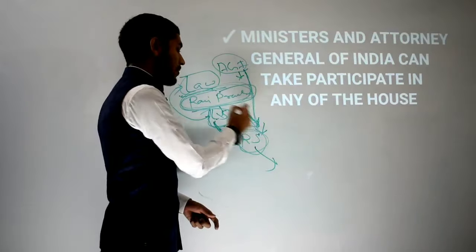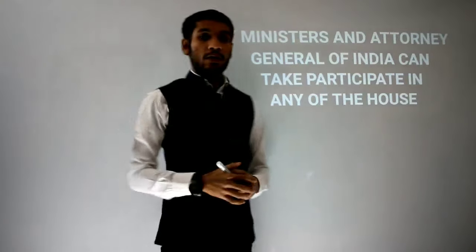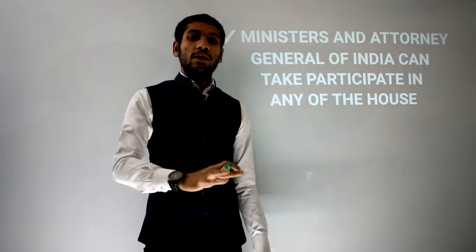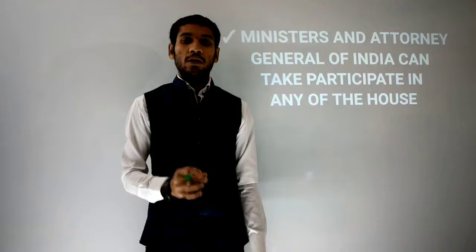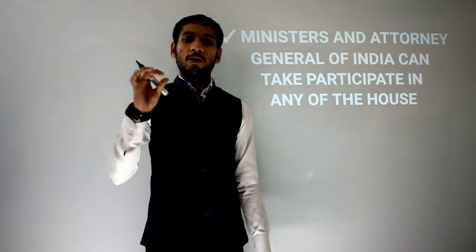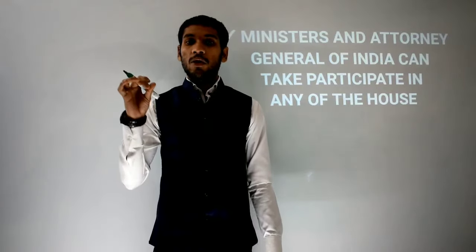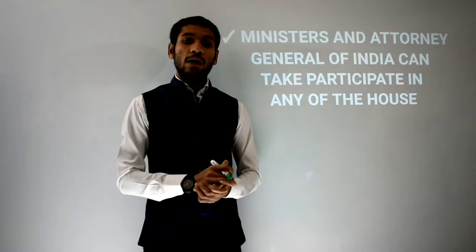Now just listen to the interesting thing again. Tell me, if you do not contest the election of Lok Sabha and do not contest the election of Rajya Sabha, you are not a member of parliament, it means you are not a member of Lok Sabha or Rajya Sabha. Can you then sit in Lok Sabha or Rajya Sabha?